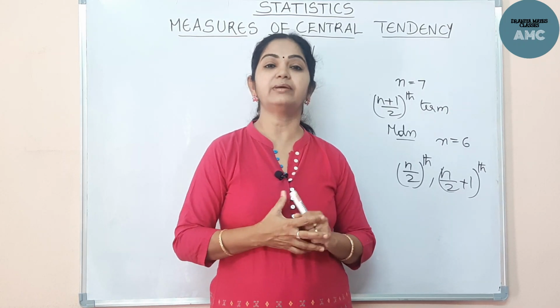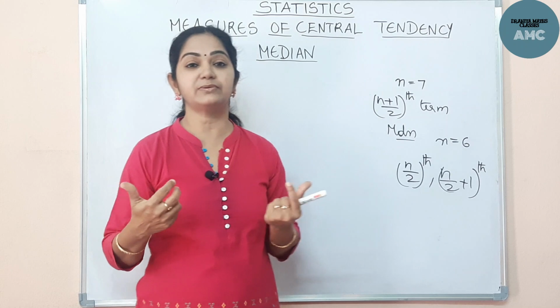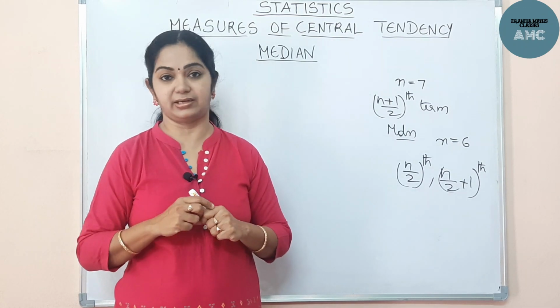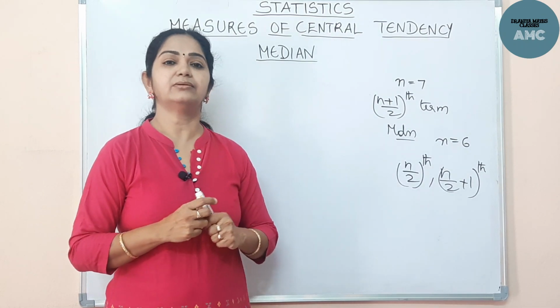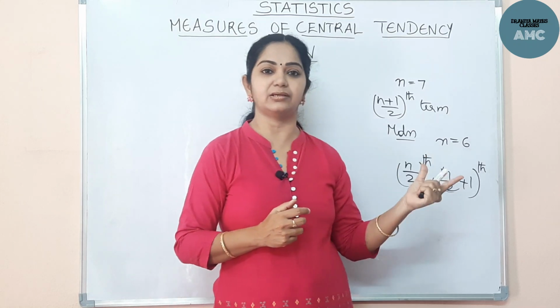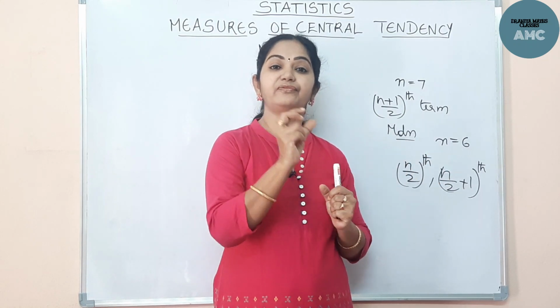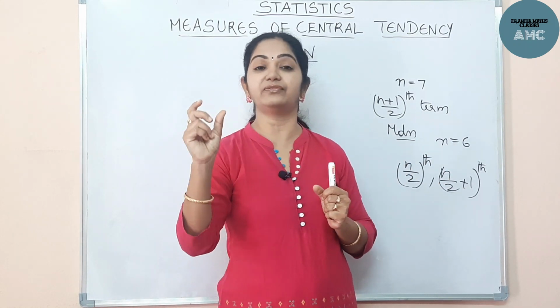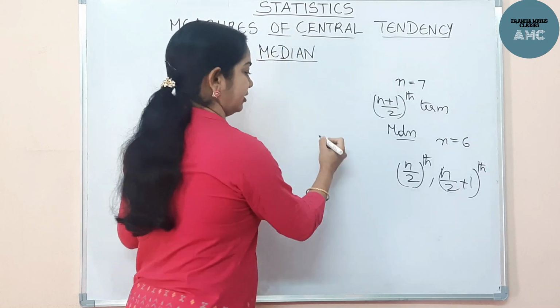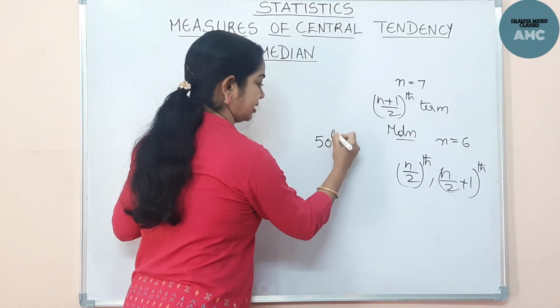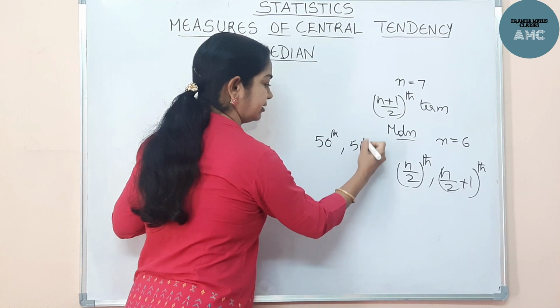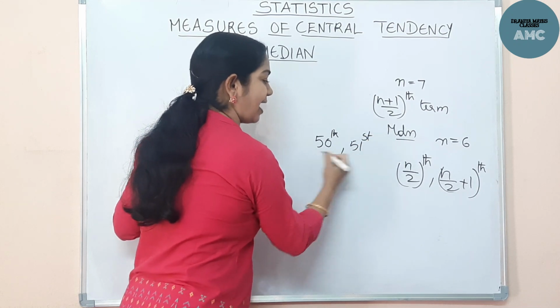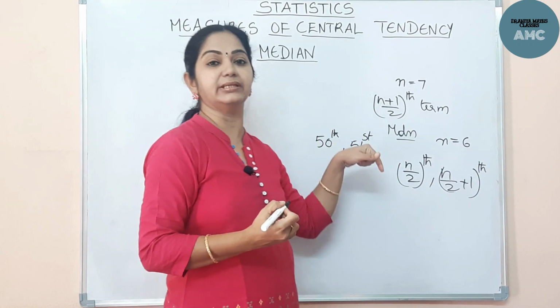For 100 observations, I may not be writing them in ascending order. If we did, the 50th term and the 51st term average is the median.